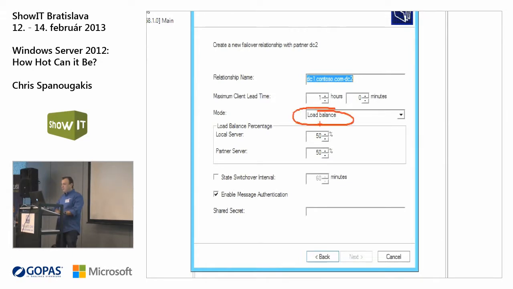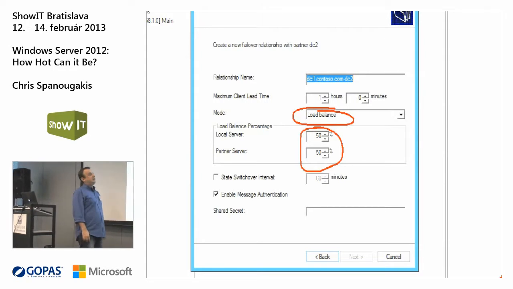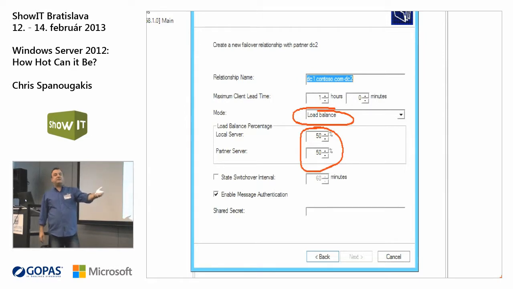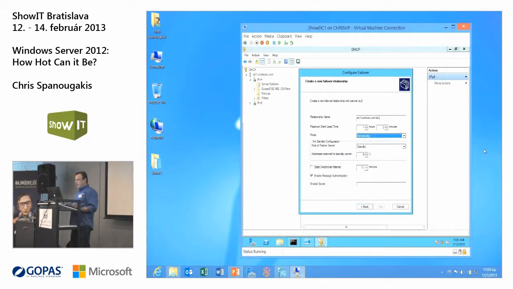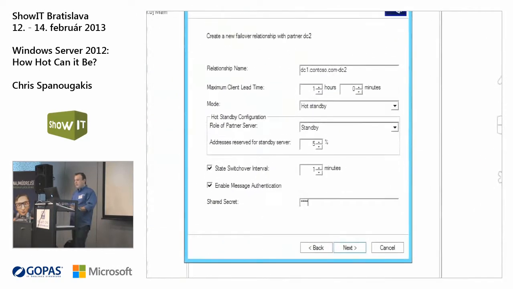This is the load balance mode, and you can configure it like this, 50-50. Okay, both of them will work. Let's say if you have 100 clients in your company, 50 of them will get an IP address from the first DHCP server, and 50 of them will get the IP address from the second DHCP server. Okay, but the interesting thing is this one, hot standby. Okay, and these are the settings that you need. I will zoom so you can see it better. Here we are, hot standby.